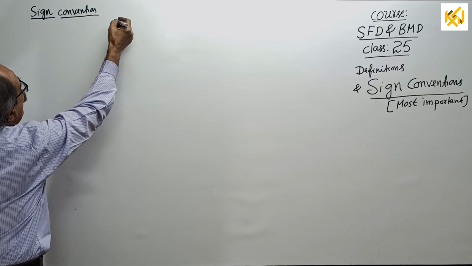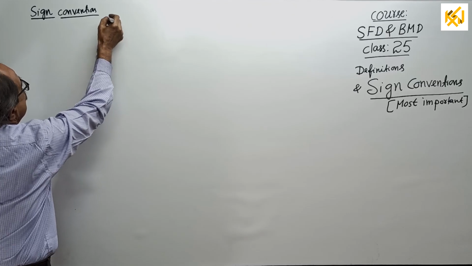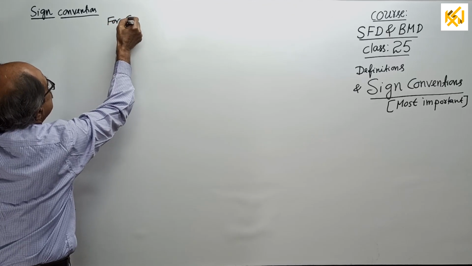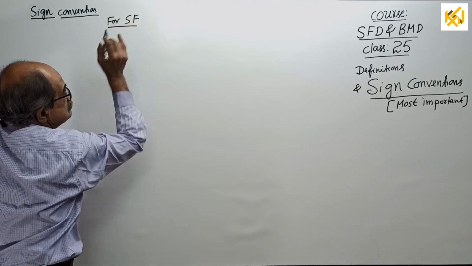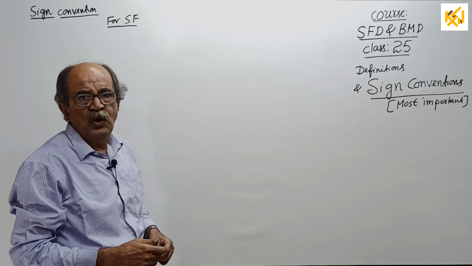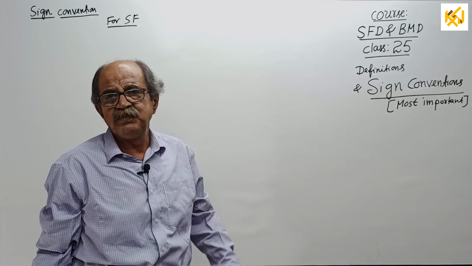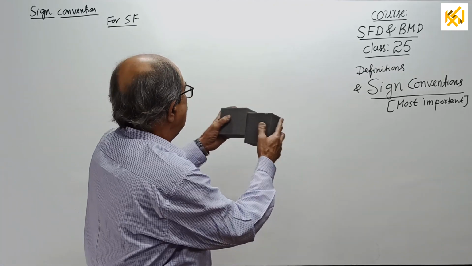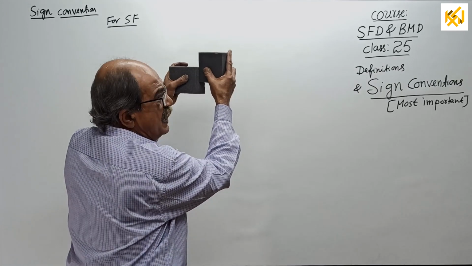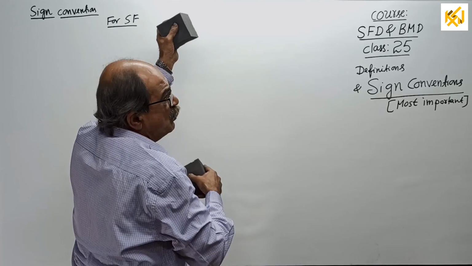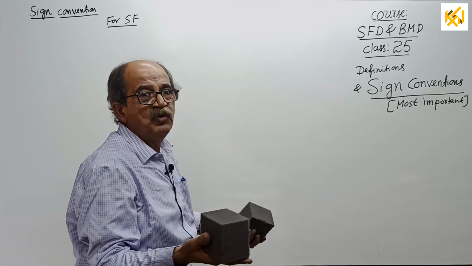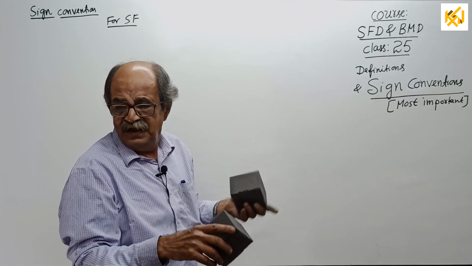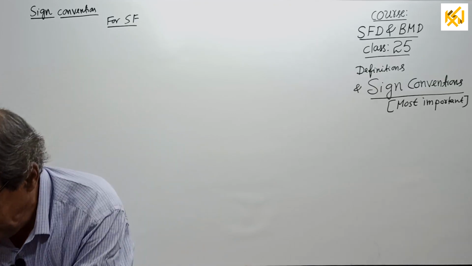First I will give for shear force, SF. As I told already, shear force is section force. See, if you remember earlier, if left side is going up, right has to come down. Or actually it won't go up and come down, tendency. It will go up and down if the member has no resistance.